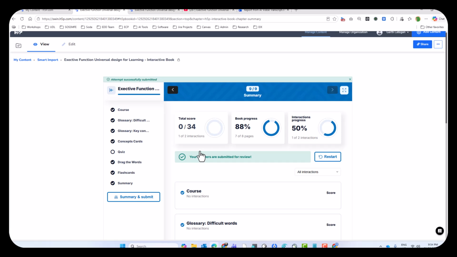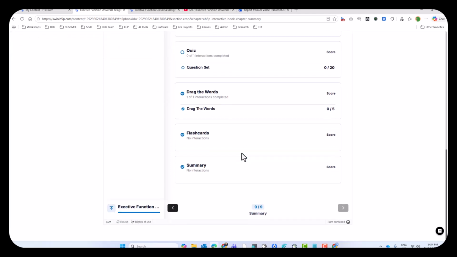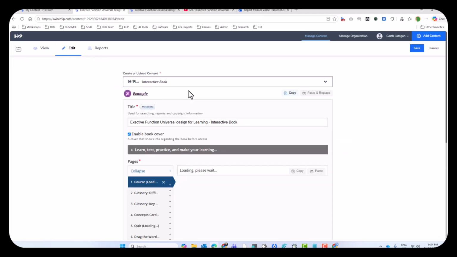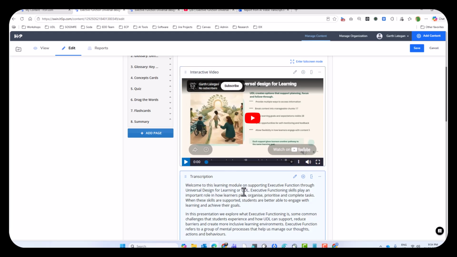And in the back end, you as the educator can see how your students are progressing with a nice little report at the back there. And that is the interactive lesson. And again, you can come in and edit it, and you can do a variety of things, change the text, change the questions.